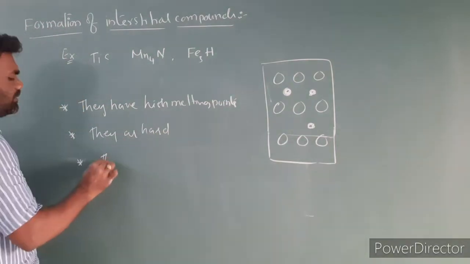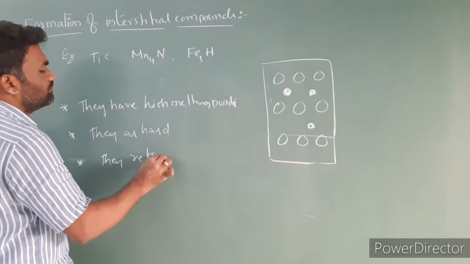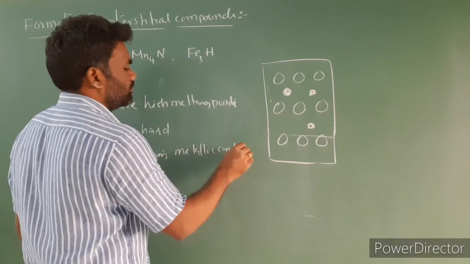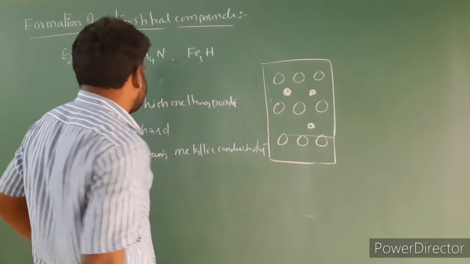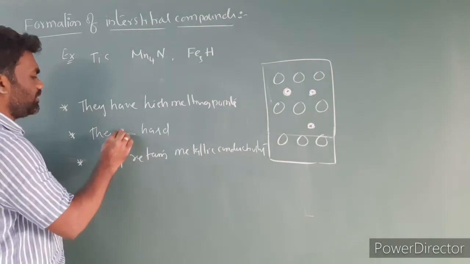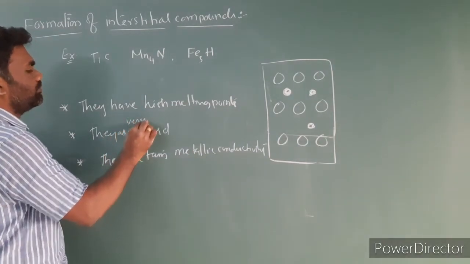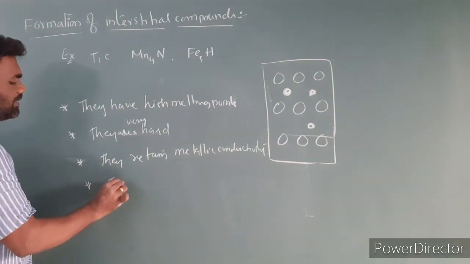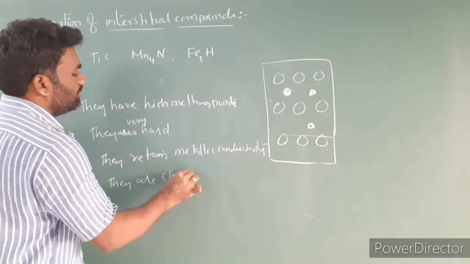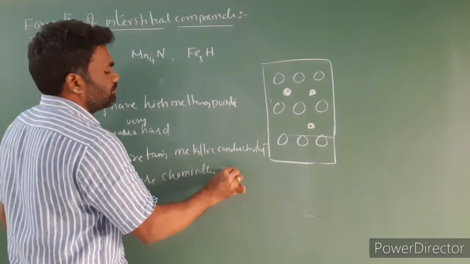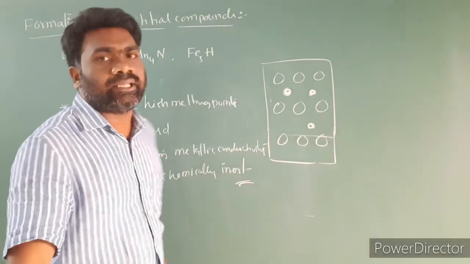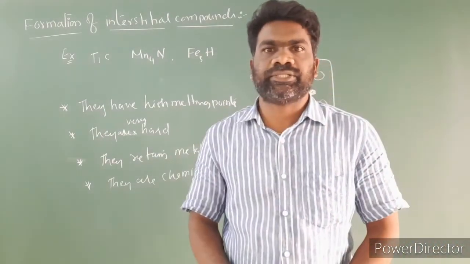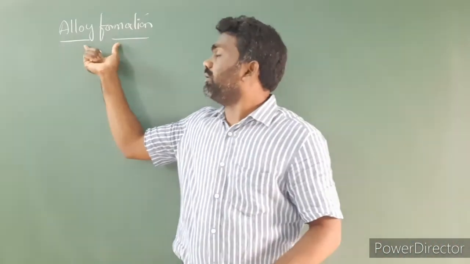The next one is they retain metallic conductivity. So they are very hard, and they retain metallic conductivity. Next, they are chemically inert. So these are some characteristics of interstitial compounds. This is interstitial compounds.